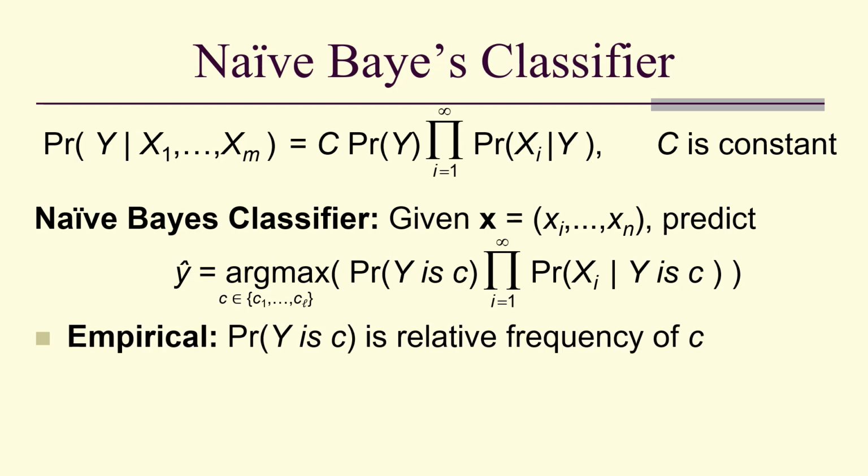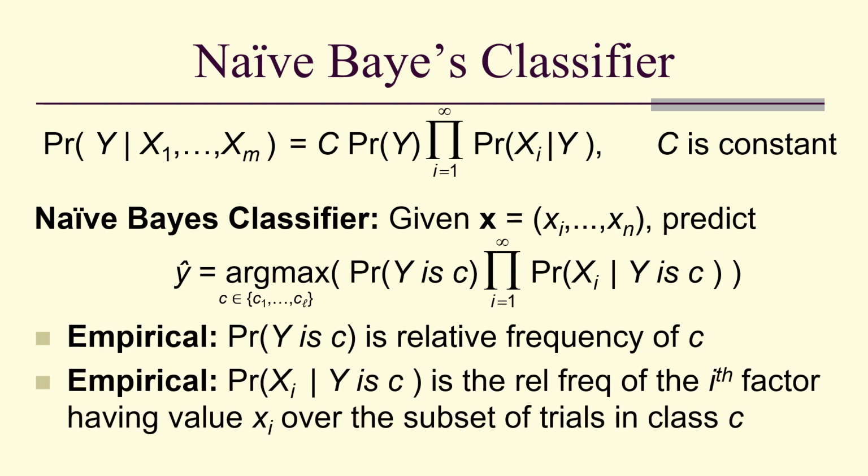So empirically, the probability y is c is just the relative frequency of the class c. And the probability of x_i, given that y is c, is the relative frequency of the ith feature having value x_i over the subset of those trials that are actually in class c. So we get both of these quantities from the data, which means we can make predictions for a given unlabeled observation bold X.